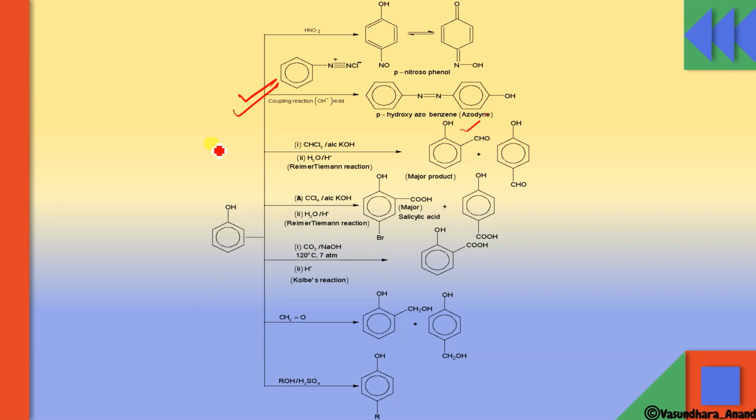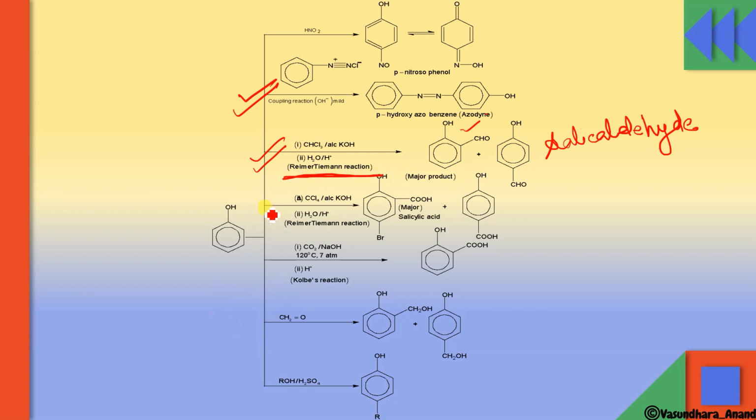Similarly, this is again the most important reaction of phenol. When phenol reacts with chloroform in the presence of alkali, KOH or NaOH, followed by hydrolysis, it will give you salicylaldehyde: ortho-salicylaldehyde and para-salicylaldehyde. Out of that, para-salicylaldehyde will be more stable, the major product. And this reaction is called the Reimer-Tiemann reaction.